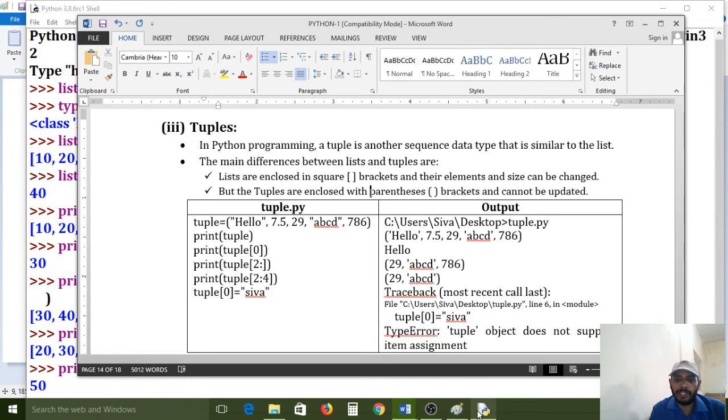And also size can be changed. In the list we can change the size of the elements, but tuples are enclosed with parenthesis brackets and the size cannot be changed. Once you decide, it cannot be changed.